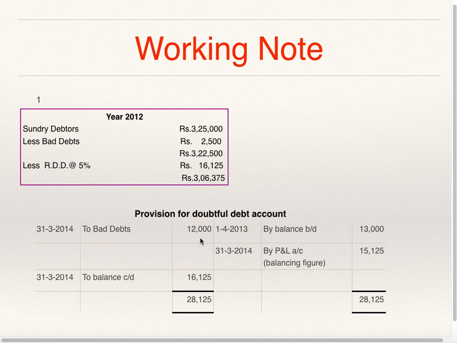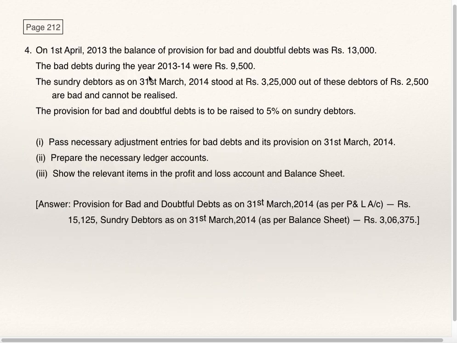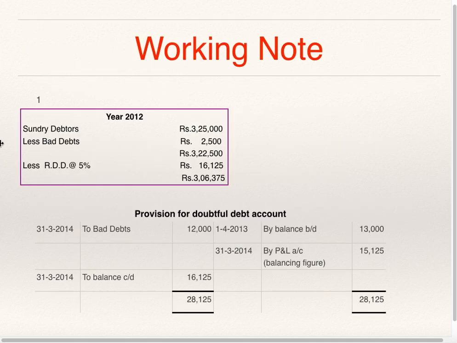To bad debts 12,000. Why 12,000? Because 9,500 plus 2,500 is 12,000. By profit and loss account 15,125. This is the balancing figure.